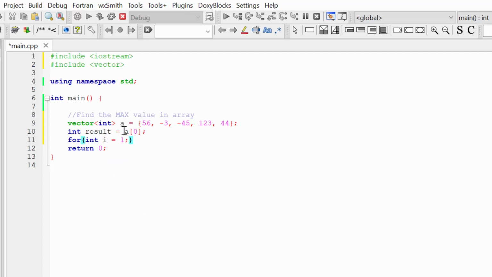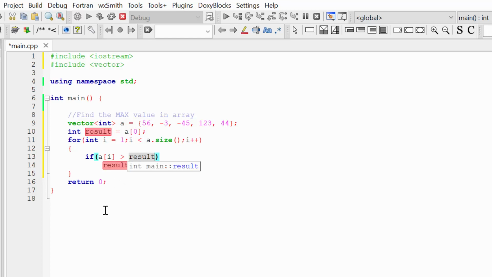I want to compare my a[0], my result, with all the members of my vector. So I'm going to perform this comparison while our control variable i is less than a.size. And in each iteration, I want to increase our control variable by 1. And if a[i] is bigger than result, result will be equal to a[i]. So I'm going to compare each element of my vector with our targeted value result. And if our result is smaller than this new member of our vector, result will be equal to a[i].